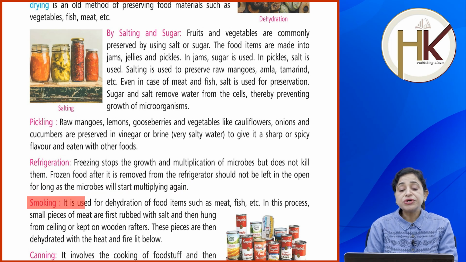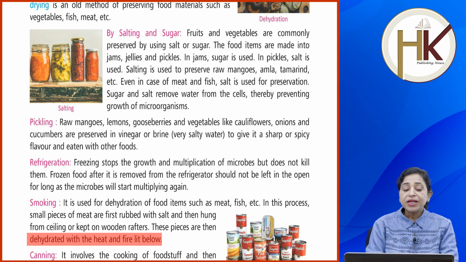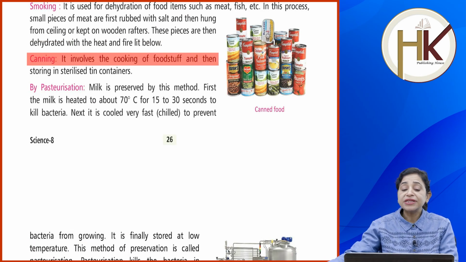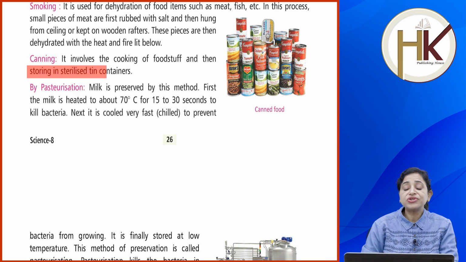Smoking is used for dehydration of food items such as meat, fish, etc. In this process, small pieces of meat are first rubbed with salt and then hung from the ceiling or kept on wooden rafters. These pieces are then dehydrated with the heat and fire below. Canning involves the cooking of foodstuff and then storing in sterilized tin containers.